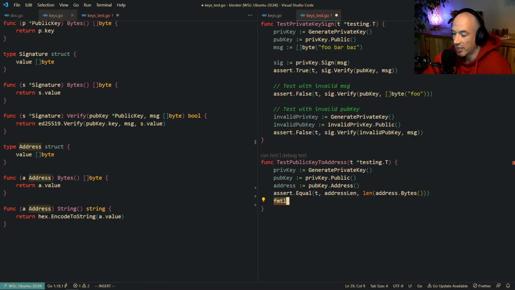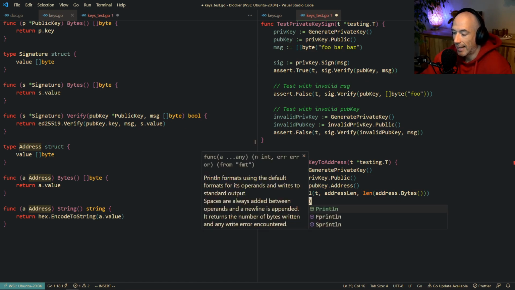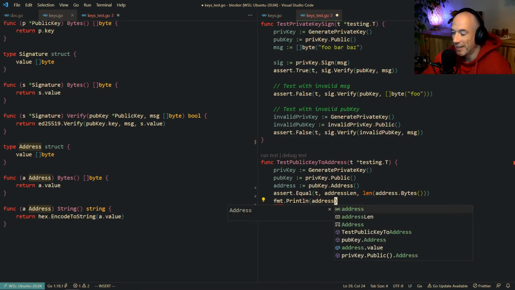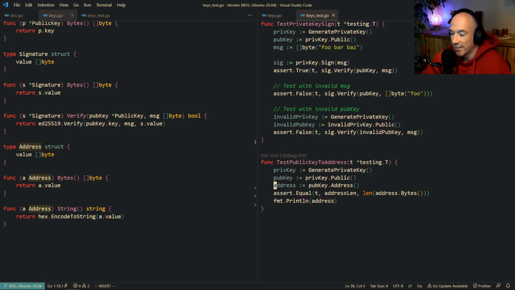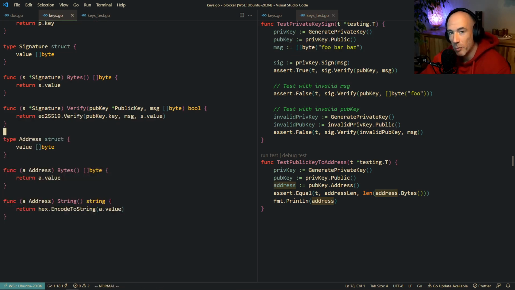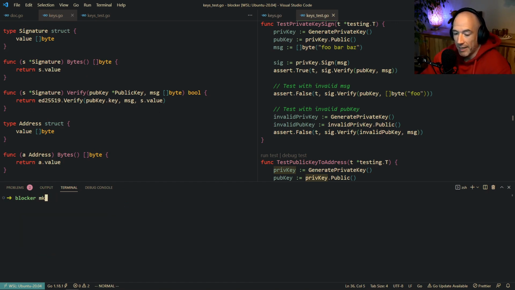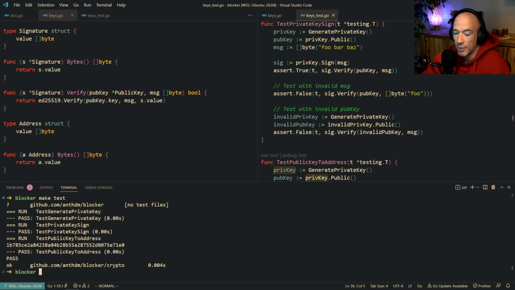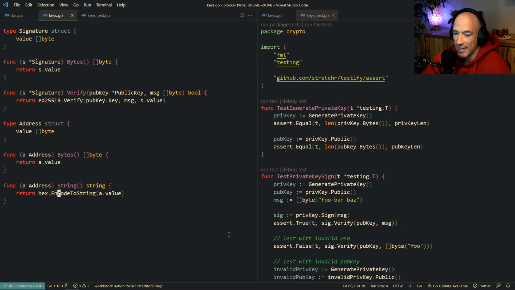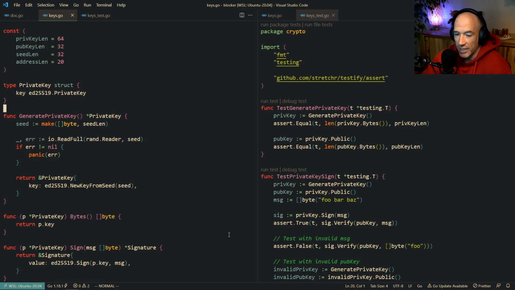And let's print it out so you guys can see actually. Let's println, and we're gonna just print the address. So the address is basically just a structure, right? This address thingy is just a structure. But because we implement the stringer interface, it's gonna return this nice hex encoded string. I hope. So we're gonna say make test. You see? So this is our address. What I'm gonna do is I'm gonna make something so we can deterministically test this. So we're gonna say here, func.